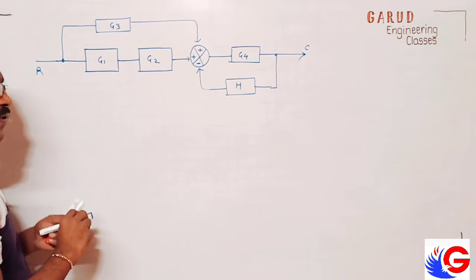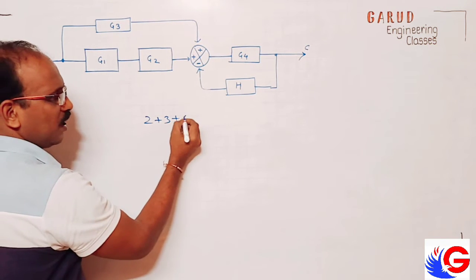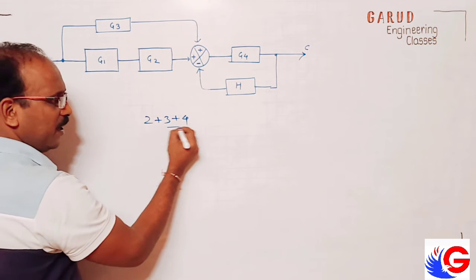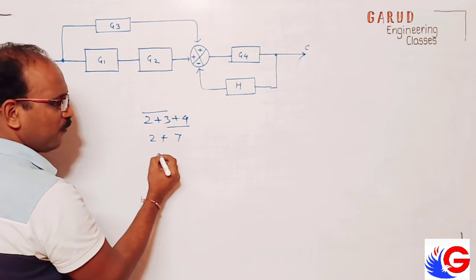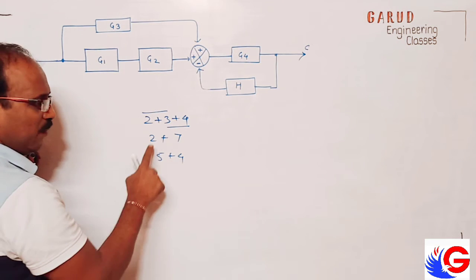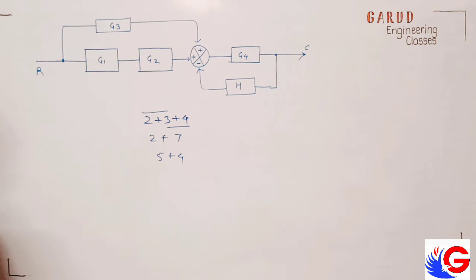Yes. See, if I say 2 plus 3 plus 4, it can be written as 7; 2 plus 7 can be written as 5 plus 4. So can we split this summing point? Yes, so here also I can split this summing point.